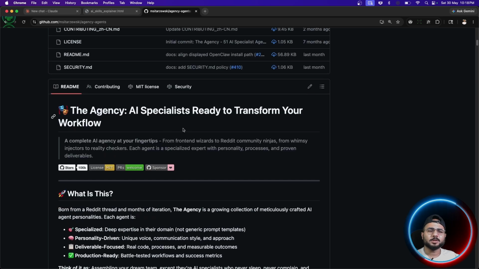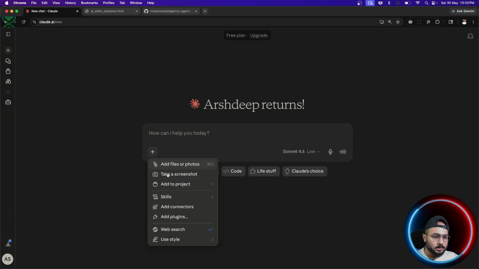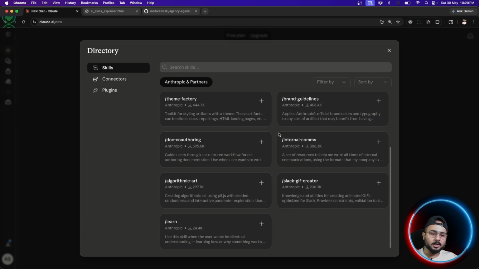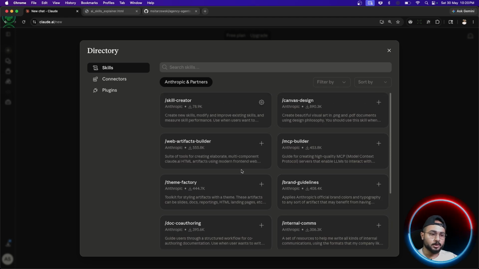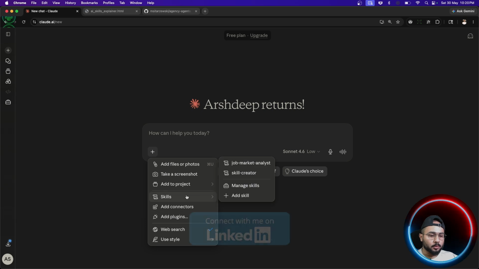So not just for developers guys, even with Claude, you simply do one thing. Let's just create a skill. So let me just add it. You have a set. This is the marketplace, guys. You have this set of skills which is already being provided, and then you can create your own, right? So we're gonna create our own skill.